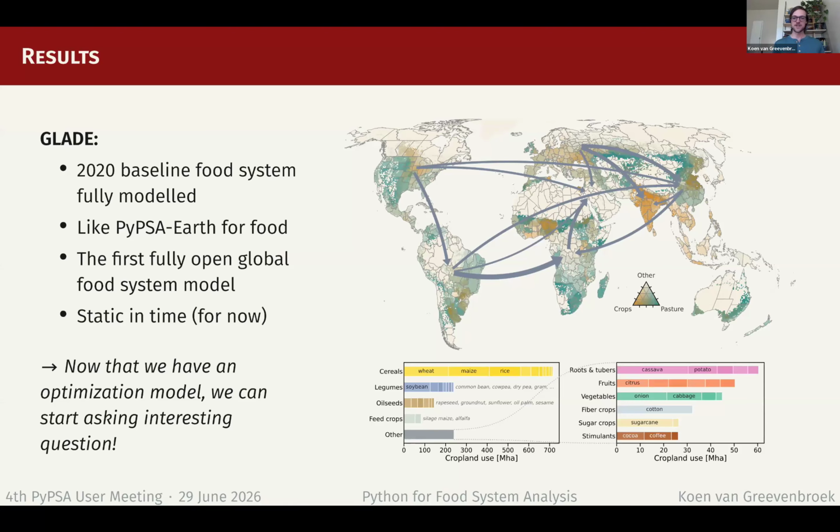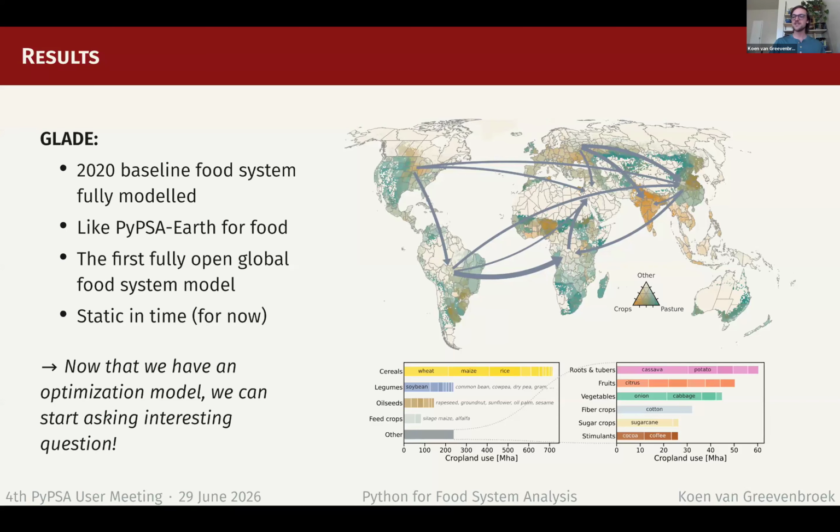There are a lot of different data sources going into what kind of crops are being grown, but also what are people eating around the world? What are animals eating around the world? Nobody knows, basically. This data is extremely patchy, but I tried to patch it together somehow. And we have a usable baseline system. And yeah, there are other models like this out there, but they are not fully open. The ones I've seen are written in GAMS mostly. So this is the first fully open global food system model for now that I'm aware of.